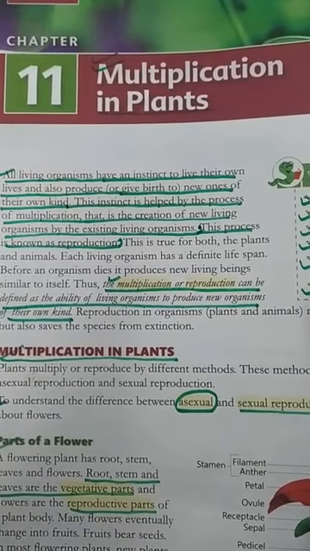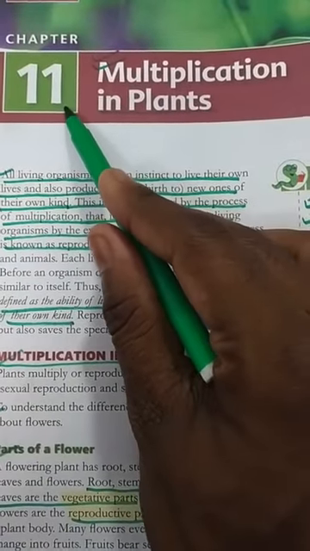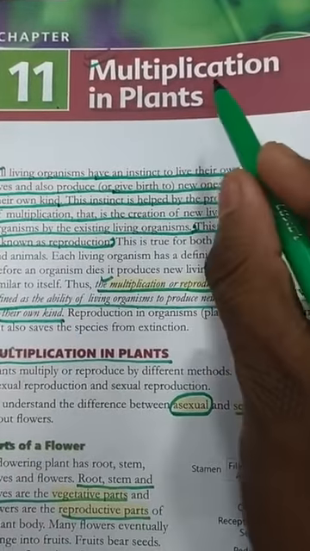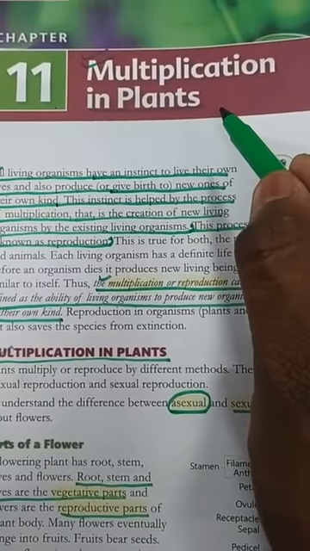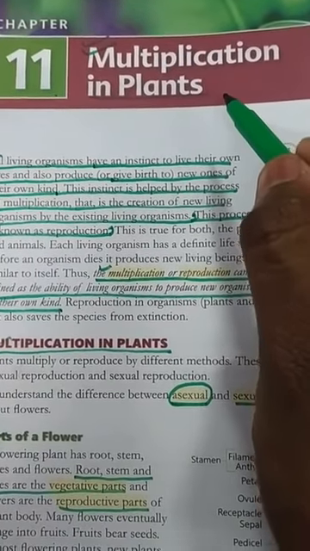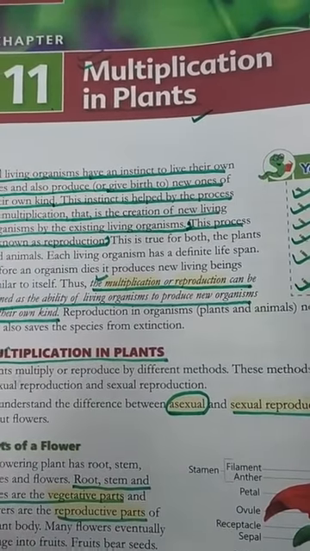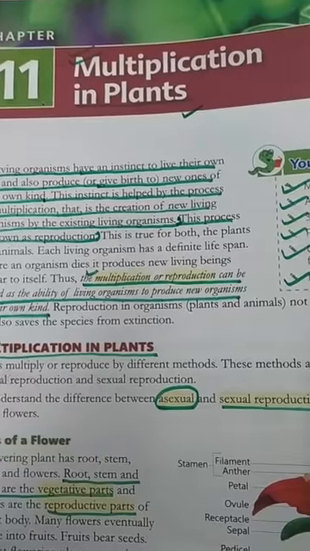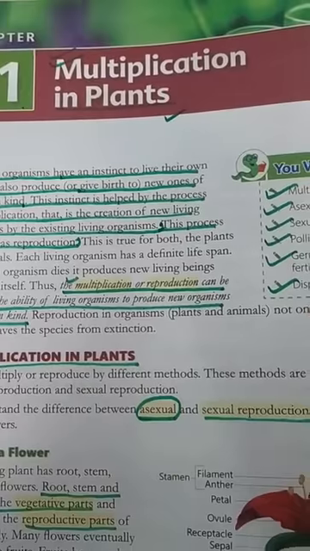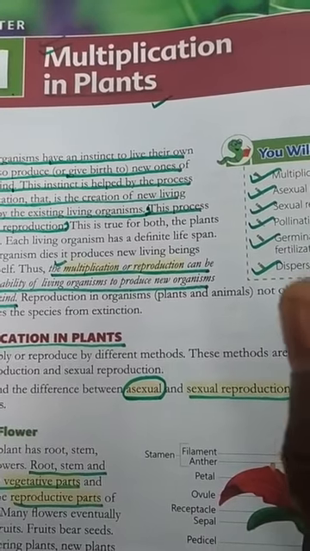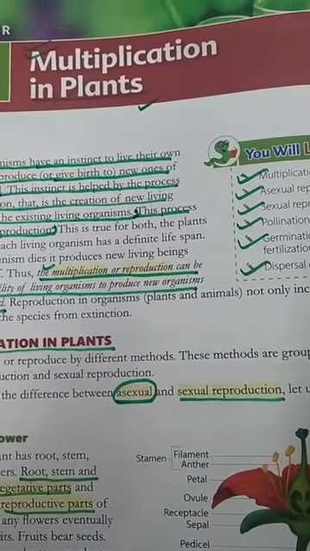Students, today in our science class, we will discuss chapter number 11, that is multiplication in plants. Students, we have completed chapter number 10 with full exercise. Now, the next chapter, multiplication in plants, begins. Students, the meaning of the chapter name multiplication: multiplication is that from one part to many parts it can be multiplied.